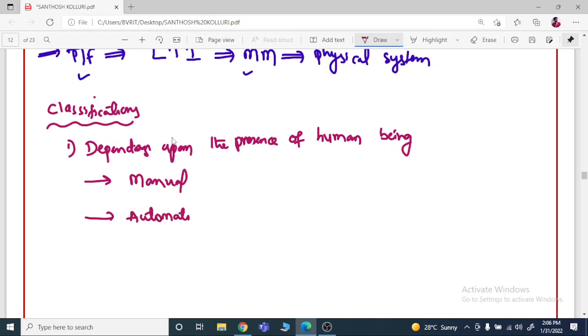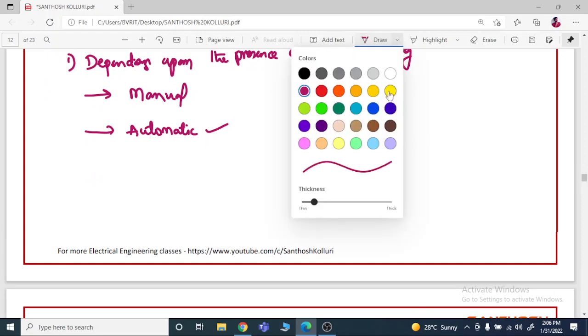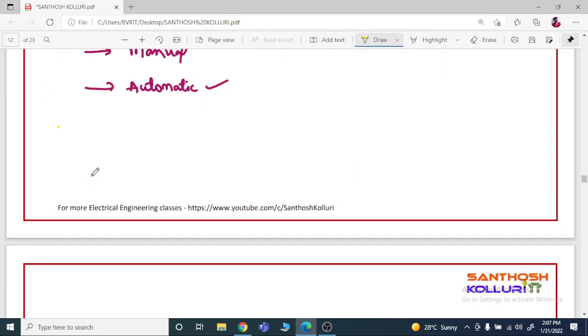If there is no need of human presence while controlling the output, that kind of system is called an automatic control system. If human presence is needed, then it is called a manual control system.